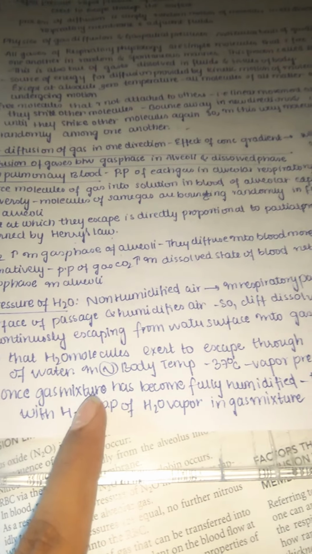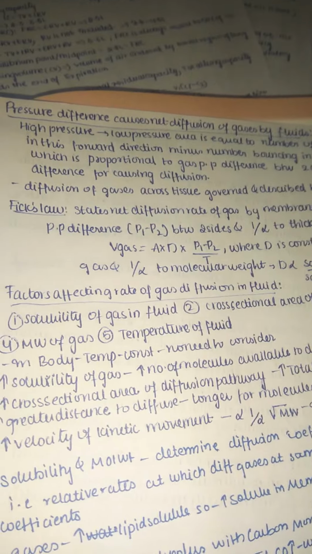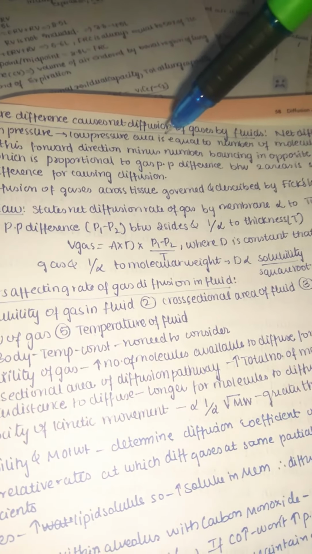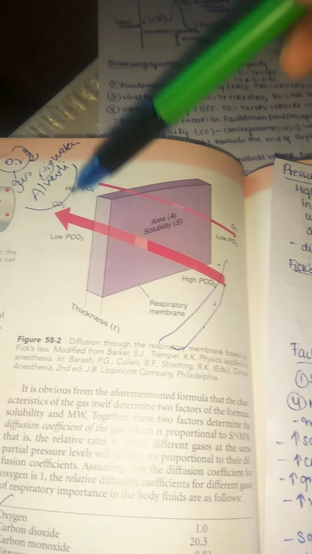Because you can see, once the gas mixture has become fully humidified, that is, once in equilibrium with water, the individual gas such as oxygen becomes humidified along with the water, so it is called the partial pressure of water, that is 47 millimeters of mercury in a complete gas mixture. So you can check out here the pressure difference which causes net diffusion of gases by fluids. The net diffusion of gas from a high pressure to a low pressure area is equal to the number of molecules bouncing in the forward direction minus the number of molecules bouncing in the opposite direction, of course, because opposite direction means from the capillary into the alveoli.